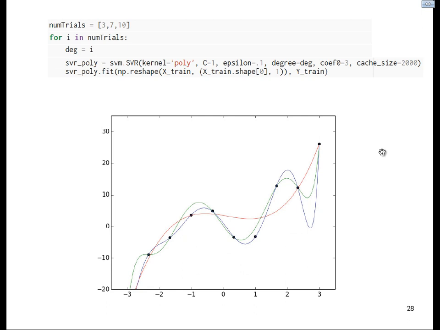So can anyone tell me which is a better model? Who thinks it's 10th order? The one that goes through every point perfectly. Is this blue line the best model of the data? Who thinks it's 7, the average? Okay. Who thinks it's 3, the red? There's no fundamental reason why any model is better than the other. But we need an answer, right? Because we're going to be using these in an applied approach. We need an answer to which is a better model.